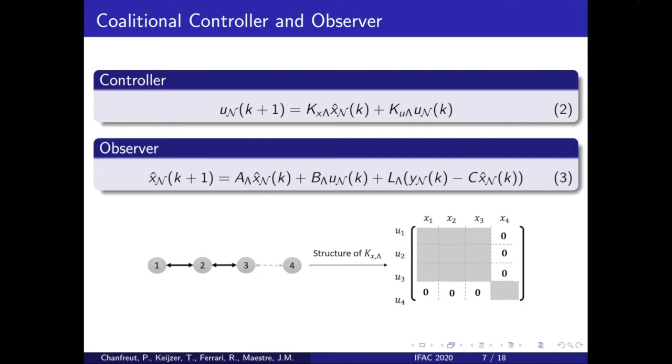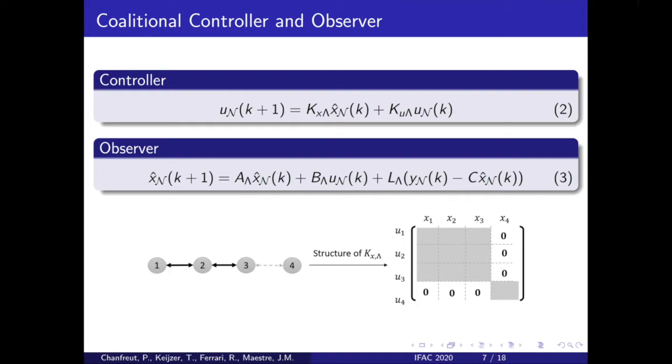The controller and observer are designed with the structure as shown on the slide. Feedback gains Kx and Ku and the observer gain L are designed to satisfy the communication constraints imposed by the topology lambda.